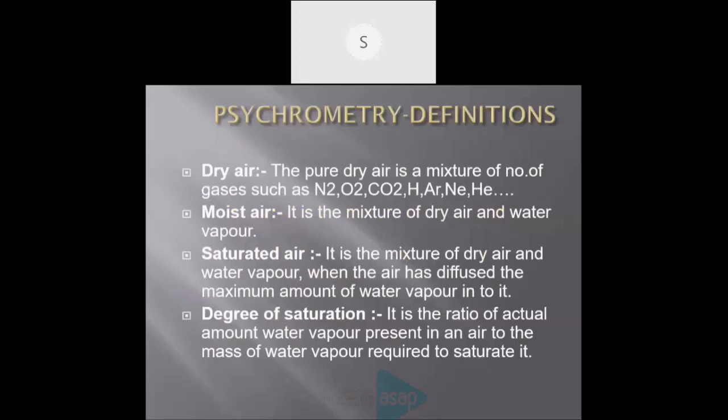The next definition is degree of saturation. Degree of saturation is the ratio of the actual amount of water vapor present in air to the mass of water vapor required to saturate it. Always, not all air is saturated. So how much it is saturated is the degree of saturation.